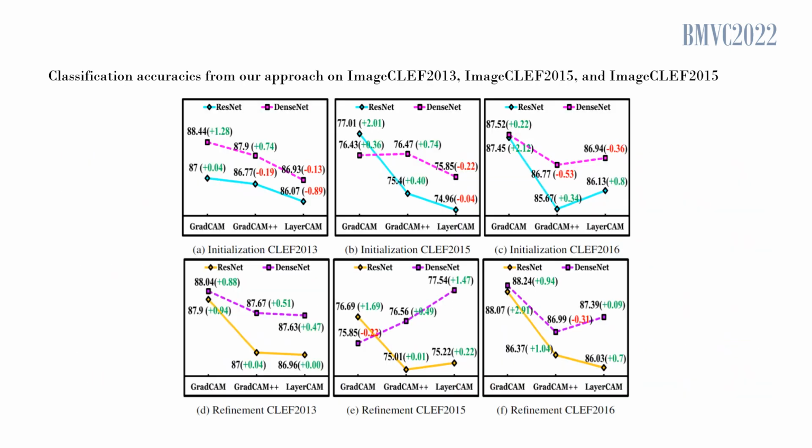To evaluate our data augmentation approach, we used GradCam, GradCam++, and LayerCam in Stage 1 to provide the visually explainable prior. The task network was either ResNet 50 or DenseNet 121. Then, we retrained these models from scratch in Stage 2 using our data augmentation approach. We observed that the initialization mode improved the baseline classification accuracy on all datasets for both models. Naturally, our data augmentation approach also outperformed the 7 state-of-the-art augmentation approaches on all 3 datasets.